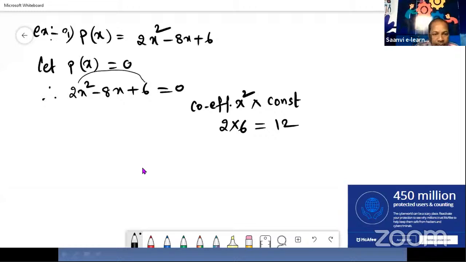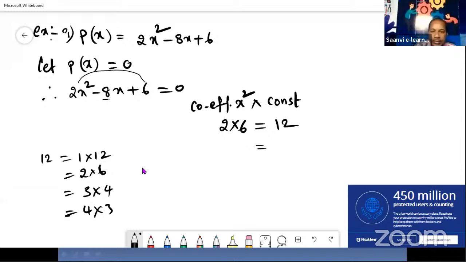Now see the middle term. The middle number is minus 8, no? So we need the middle number minus 8. To get this middle number minus 8, we have to select factors of 12. Many factors are there for 12. 1 into 12 is there, 2 into 6 is 12, 3 fours are 12, and again 4 threes are 12. Many factors are there like that, but among these factors, only one pair is suitable to do the factorization.